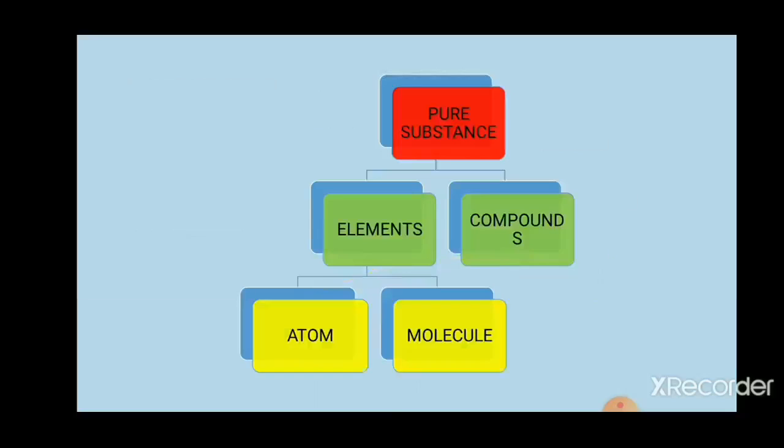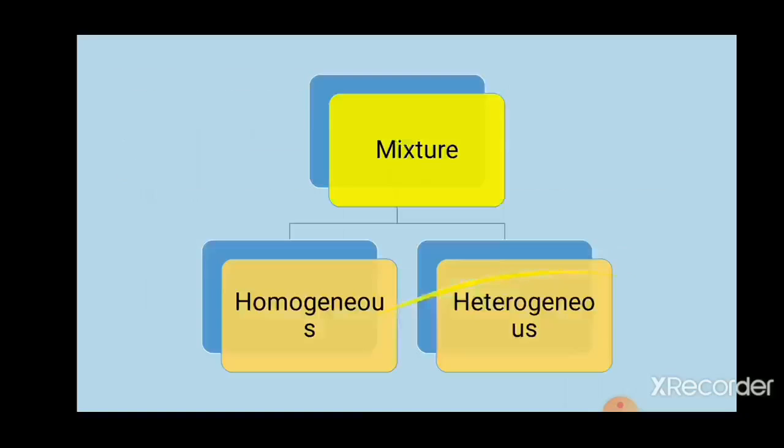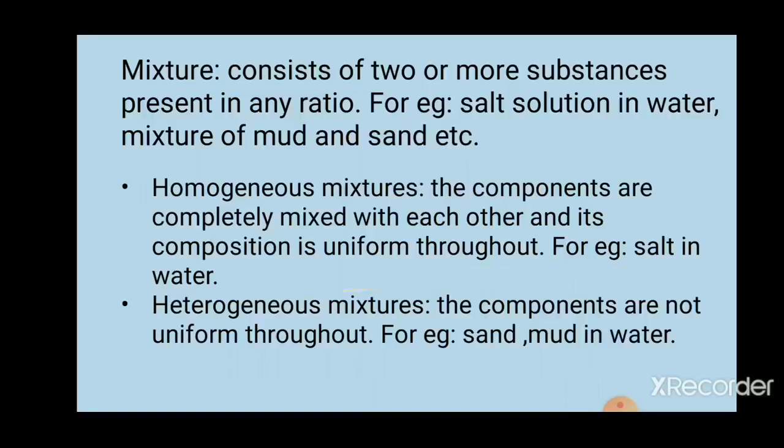Now what is the definition of mixture? Mixture is classified as homogeneous mixture and heterogeneous mixture. The word itself defines the term: a mixture consists of two or more substances present in any ratio. There is no fixed ratio, any ratio or variable ratio.